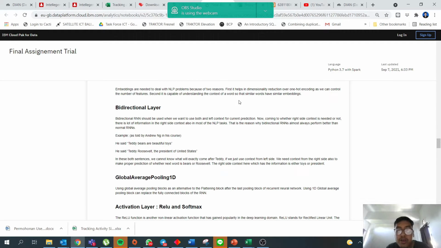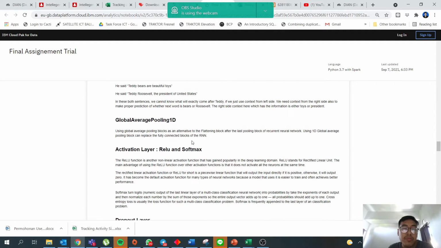And if we just use context from the left side, in both sentences we cannot know what will exactly come after Teddy if we use context only from the left side. We need context from the right side also to make a proper prediction of whether the next word is bears or Roosevelt. The right side context here has the information, which is either toys or president.